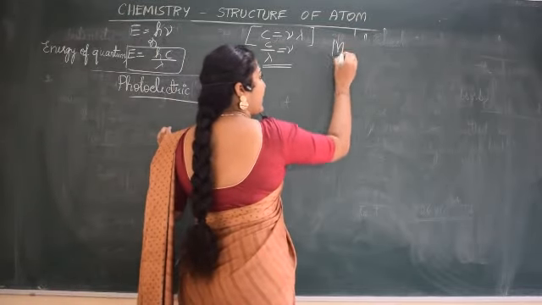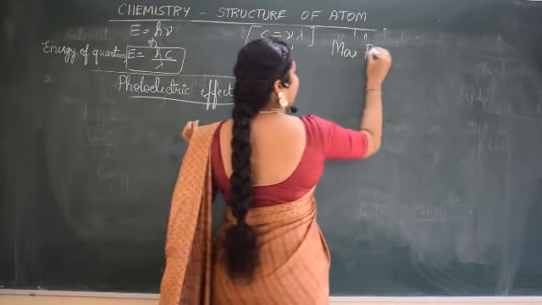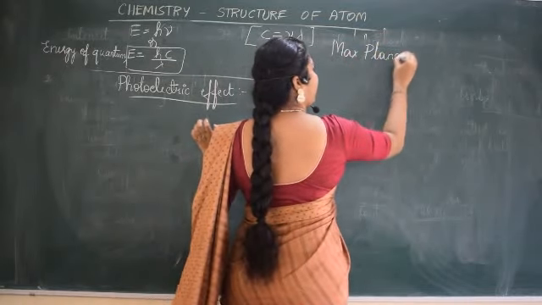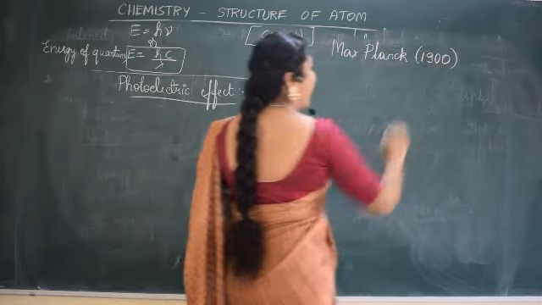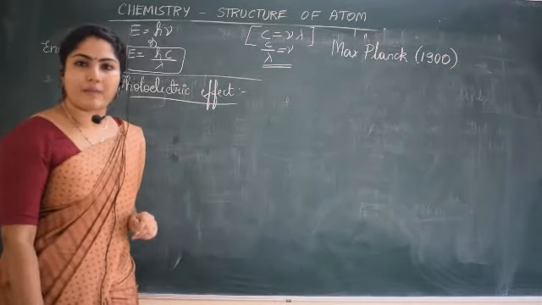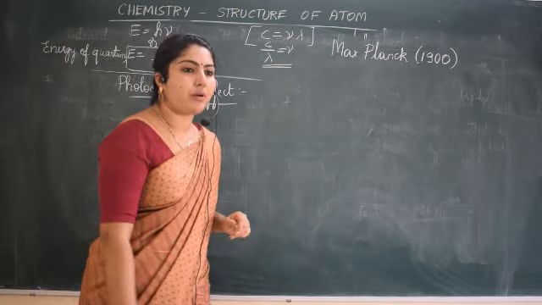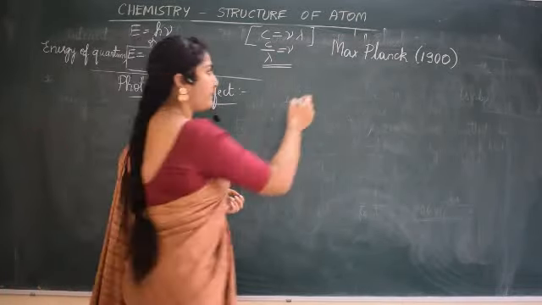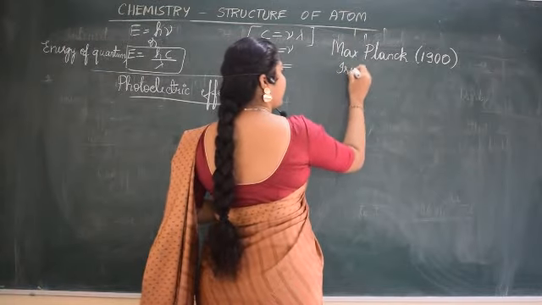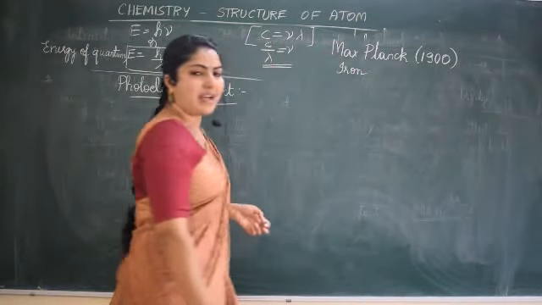Max Planck actually explained black body radiation in 1900. What he did, he took a piece of iron rod and started heating it.